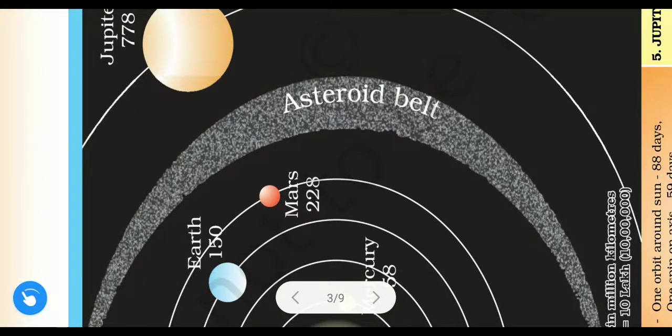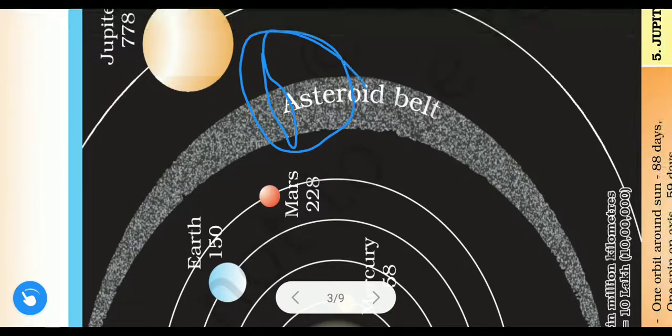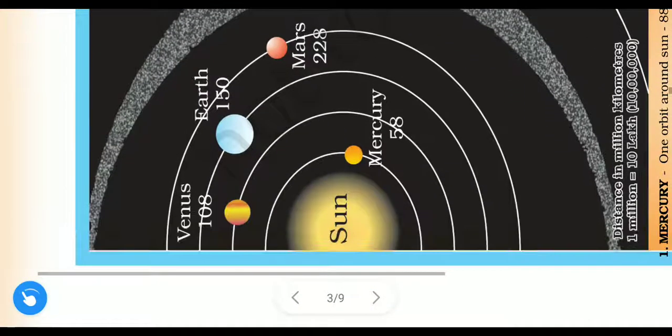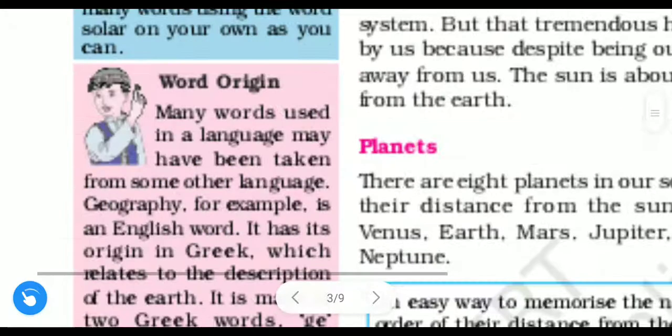In between the orbits of Mars and Jupiter, in this place, you will find the asteroids. Here the asteroid belt is shown, so here all the asteroids appear. All these asteroids move around the sun in the solar system. So understood what is meant by asteroids.